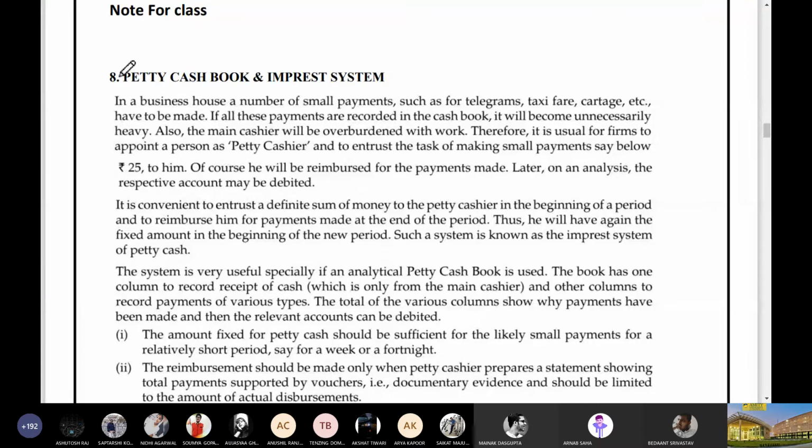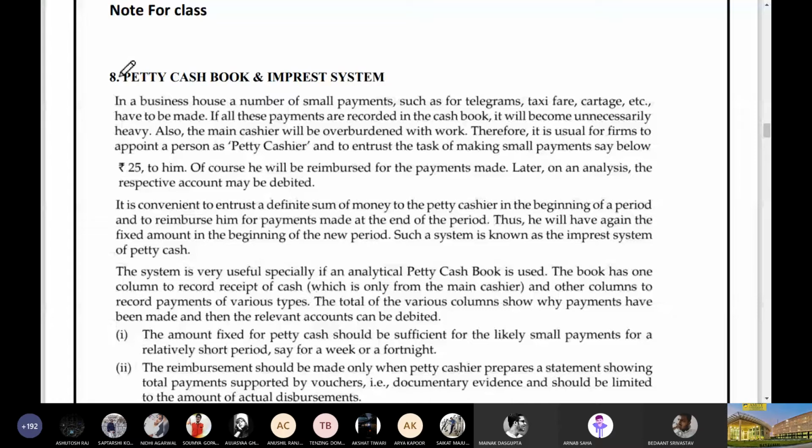Why I'm asking this, because most of you have an idea that only entries like cash to bank and bank to cash will be considered as contra entry, because this is the way the teachers in your plus 2 teach you. They tell you that these are the two entries. In case of these entries, we consider it a contra entry. We have to write C in the column of journal folio, and no narration is required.